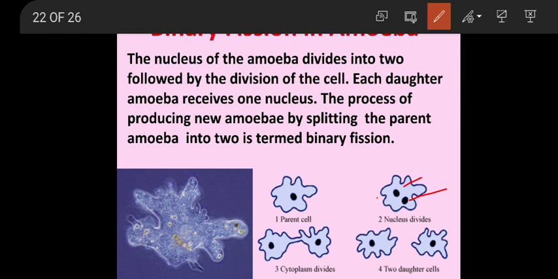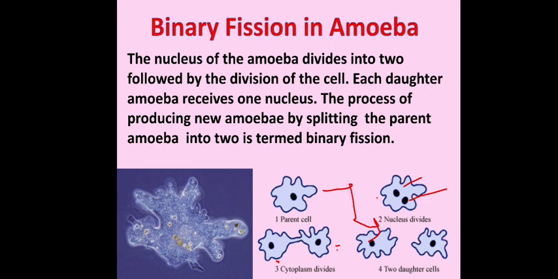Each nucleus will move to the two edges, and the cell body also divides into two parts. The nucleus has divided, similarly the cell also divides into two parts, and each part will get one nucleus. Thereby the two parts get separated. That means a single mother cell is broken into two daughter cells. That's why it is called binary fission. Binary means two, fission means breaking. Breaking of the mother cell into two daughter cells, or splitting of the mother cell into two daughter cells, is called binary fission.